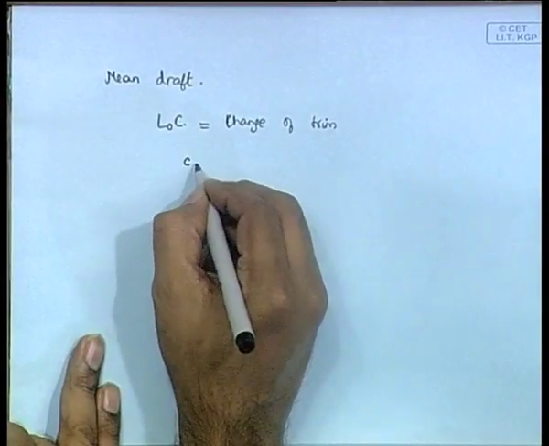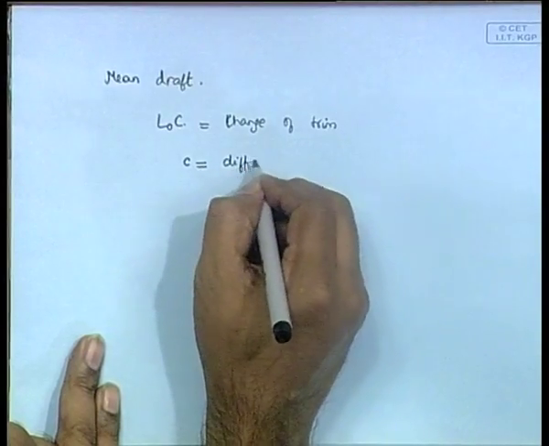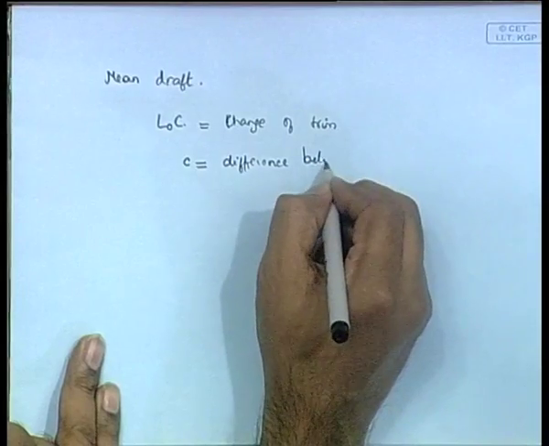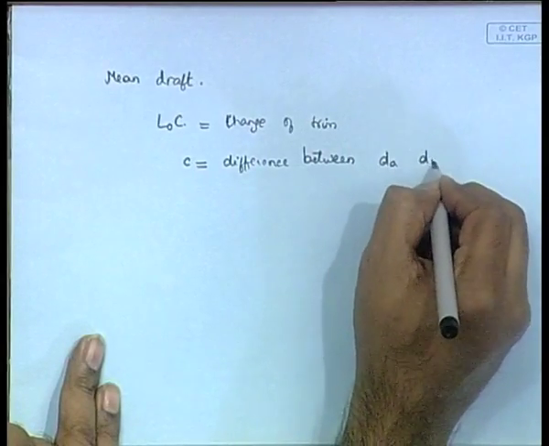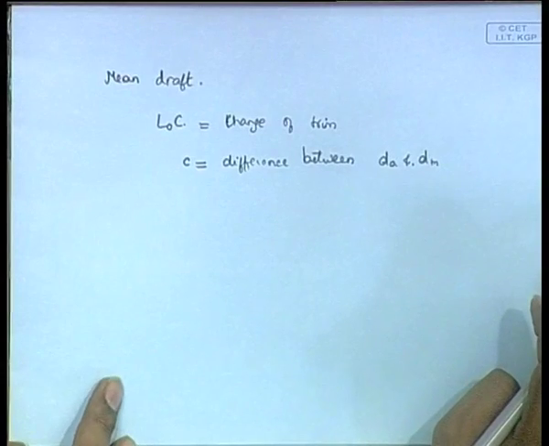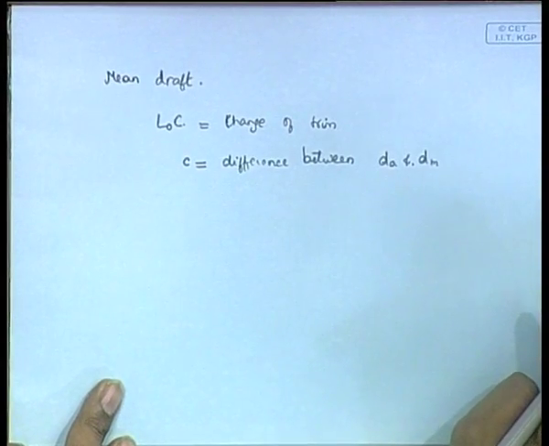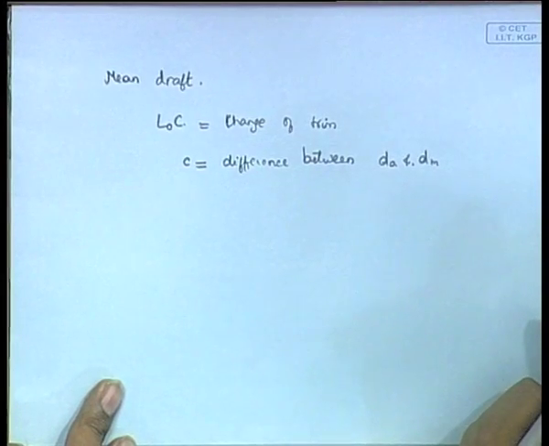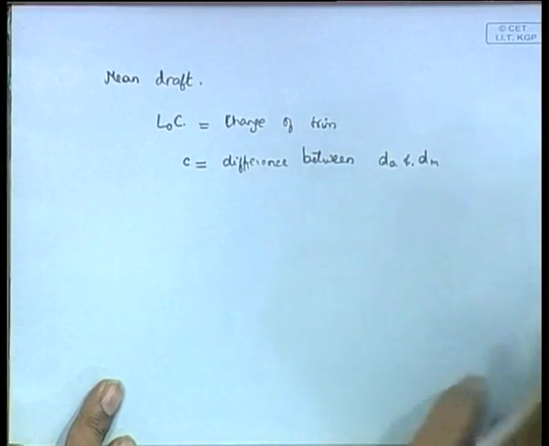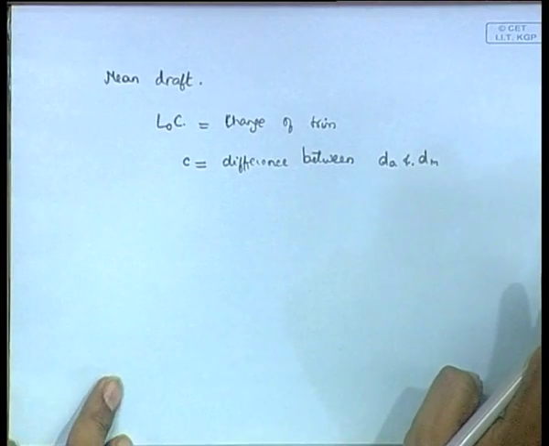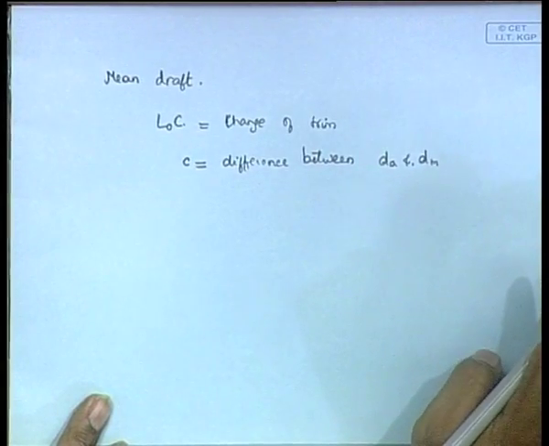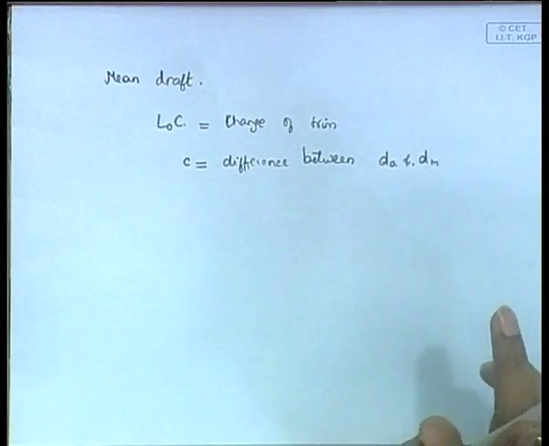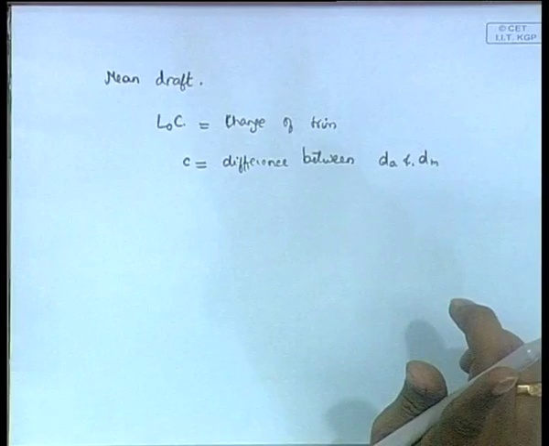Now, let us define a small c as the difference between... when you write a subscript like this, it itself will tell you what it is. dA is draft aft, dm is draft midship, dF is draft forward. As the name itself suggests, it tells you what it is. Now, let us suppose that c is the difference between draft aft and draft midship, and just a minute, I think I made one mistake.